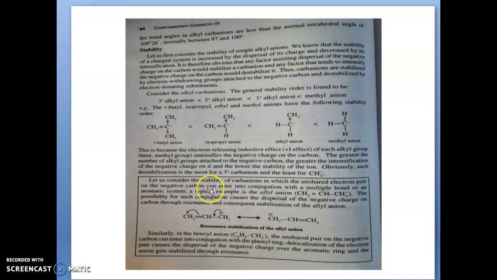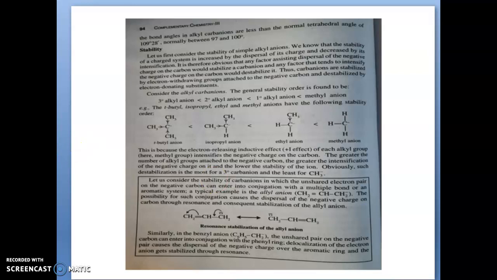Also, likewise in the carbocation, if there is any possibility for forming a resonance structure, it will become more stable. Here, in the case of unsaturated compounds, if anion formation is there, then there will be resonance structure formation and it will become more stable.